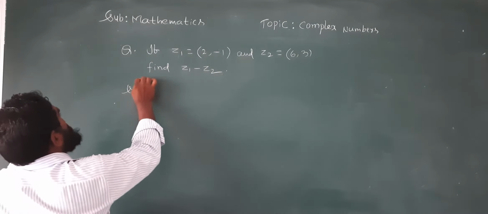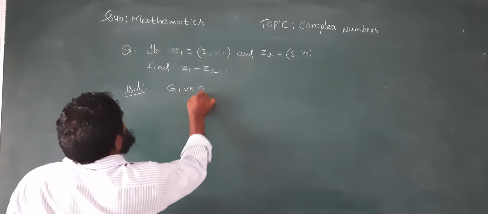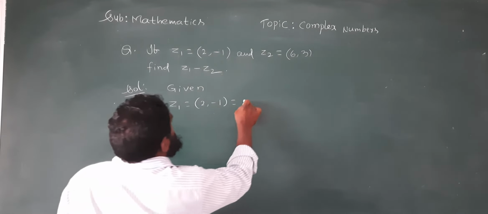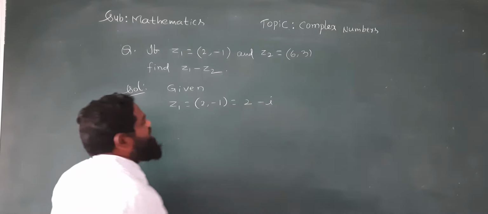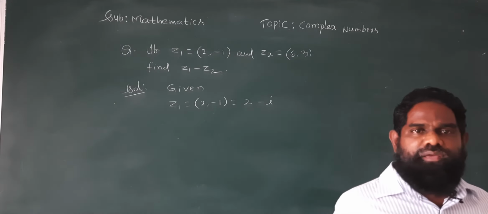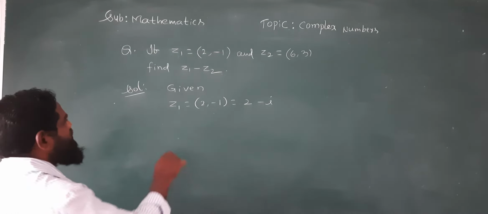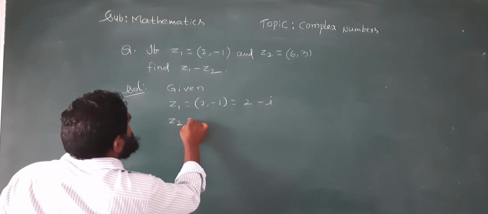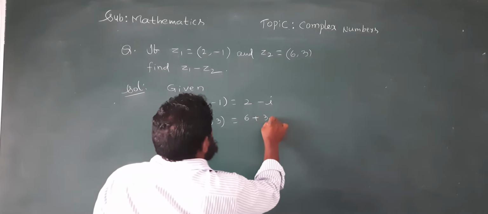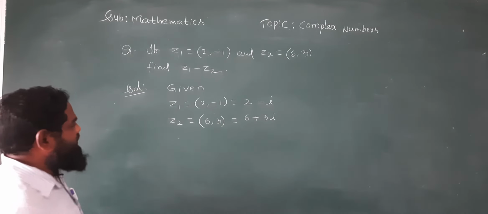Now the continuation. Given z1 equals 2 comma minus 1. This can be written as 2 minus i. Every complex number can be written as an ordered pair, and every ordered pair can be taken as a complex number. Now z2 equals 6 comma 3. This can be taken as 6 plus 3i.